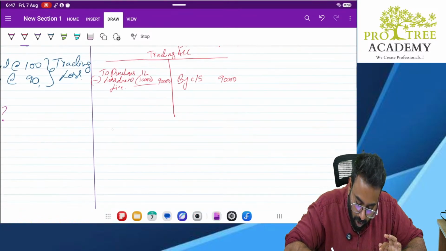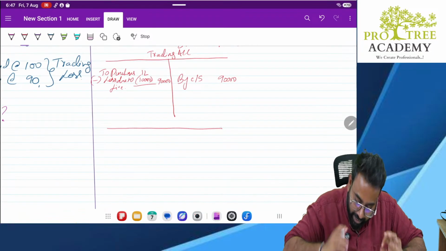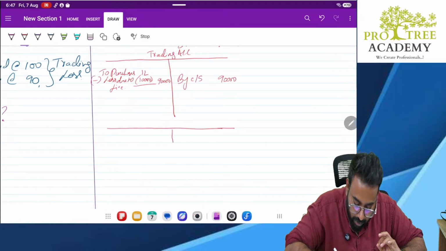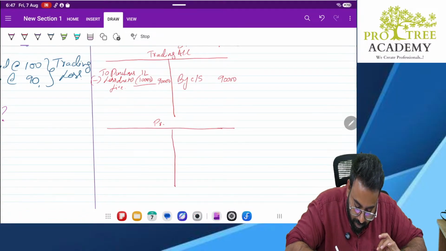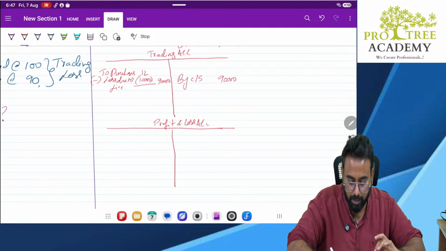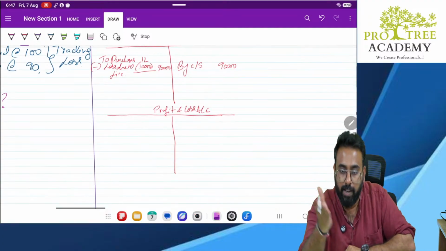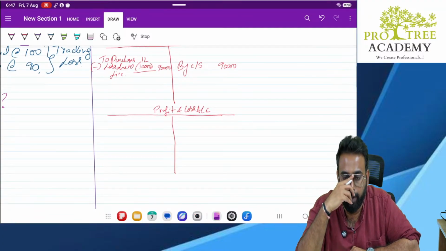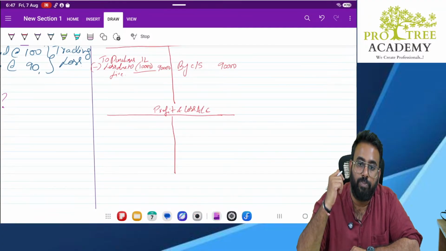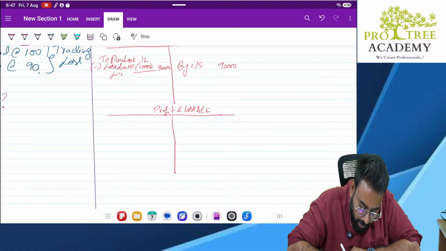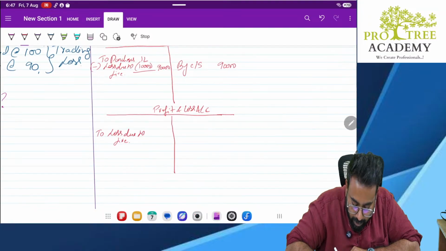But that loss has to be booked somewhere now, sir. Correct, you are right. Loss has to be booked somewhere. Where to book that loss? Yes, we will book it in P&L account. Now, how much is the loss, sir? Loss due to fire is 10,000.